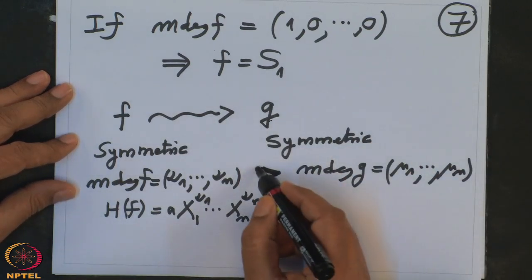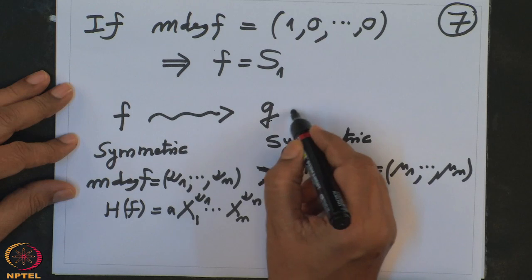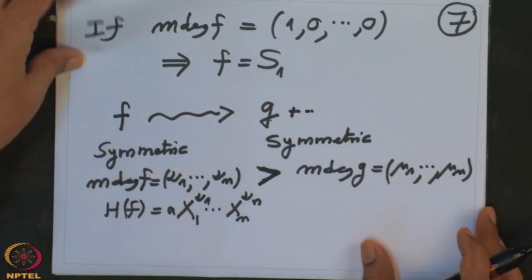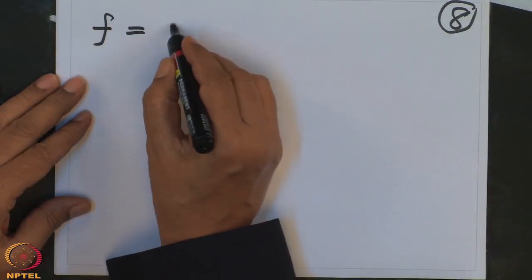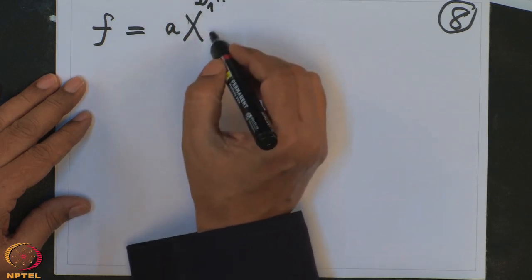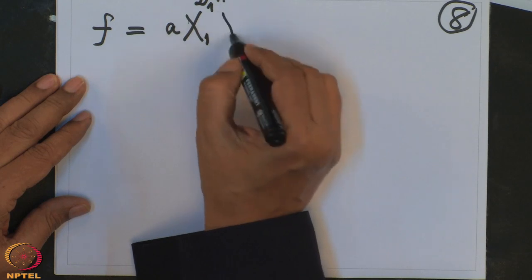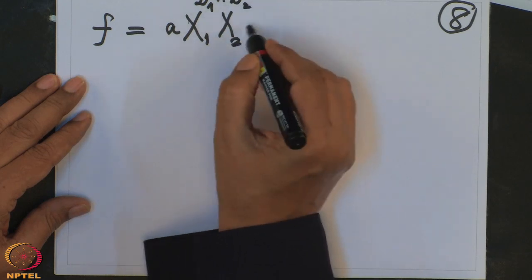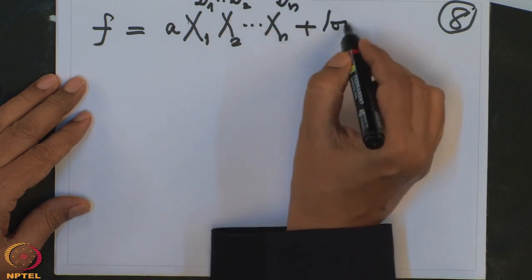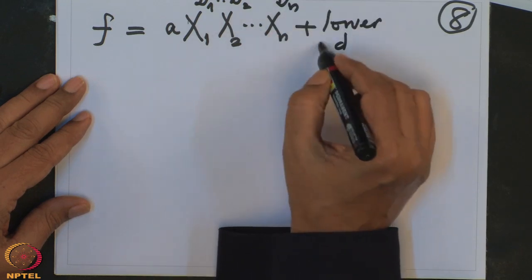What other thing will I need? Some symmetric polynomial. So let us see what this process is. What I am going to do is very simple. I have f given here. f is some constant times x1 to the nu1, x2 to the nu2, up to xn to the nu n, plus lower multi-degree terms.